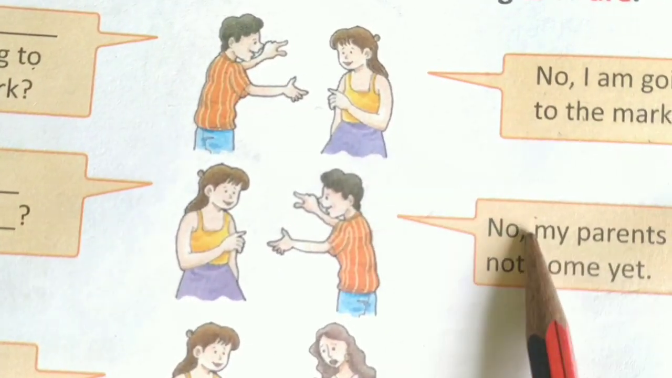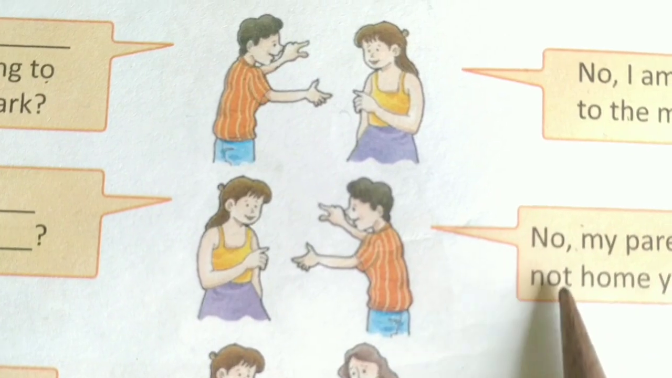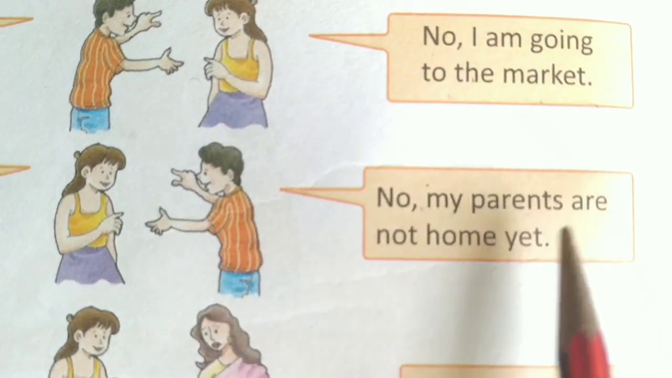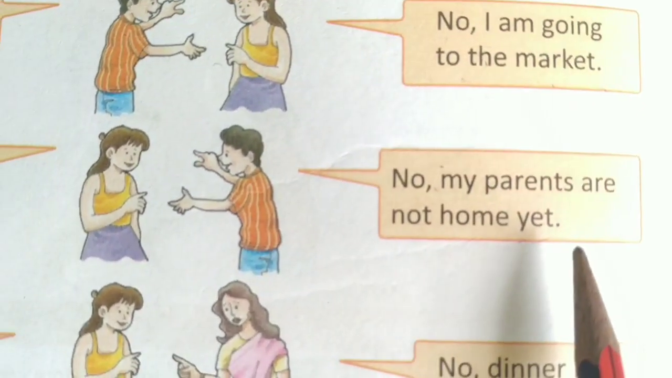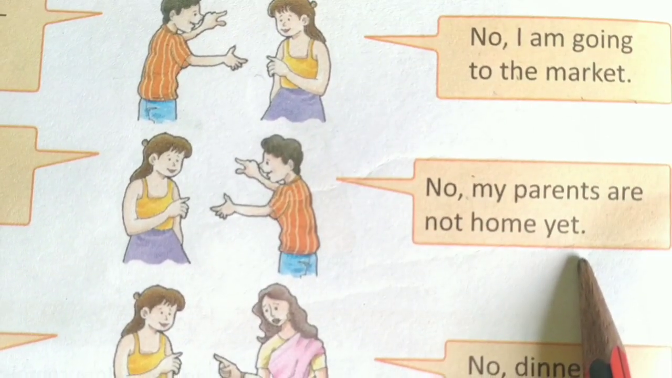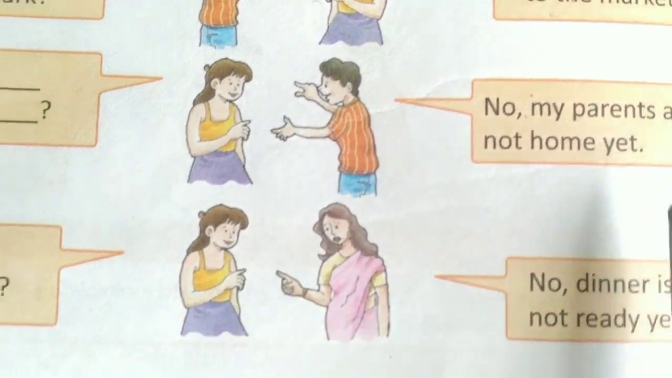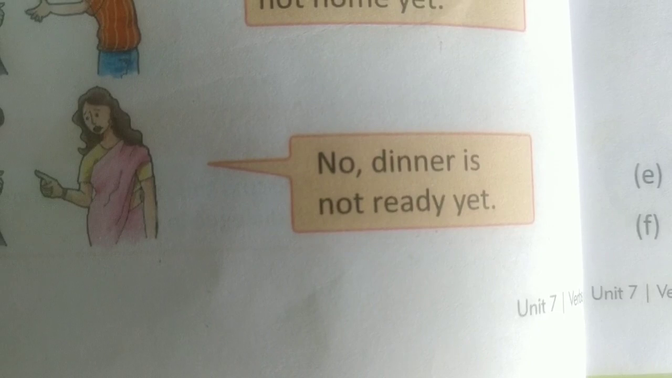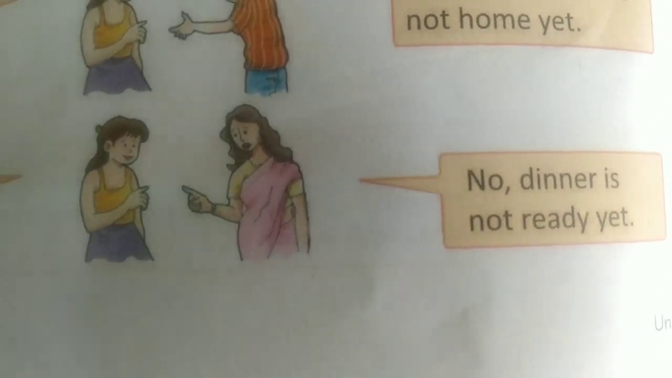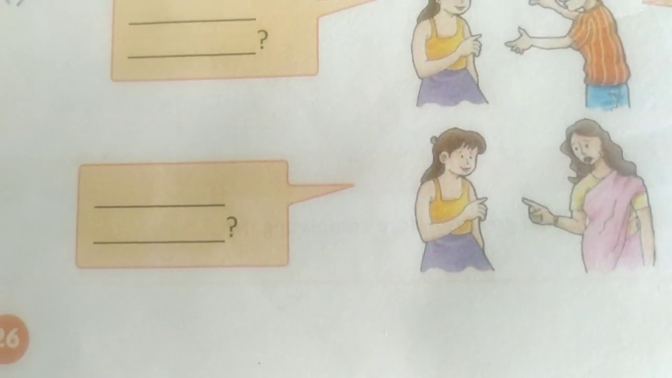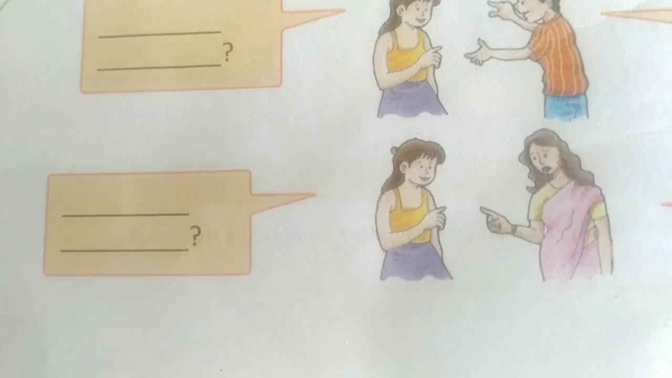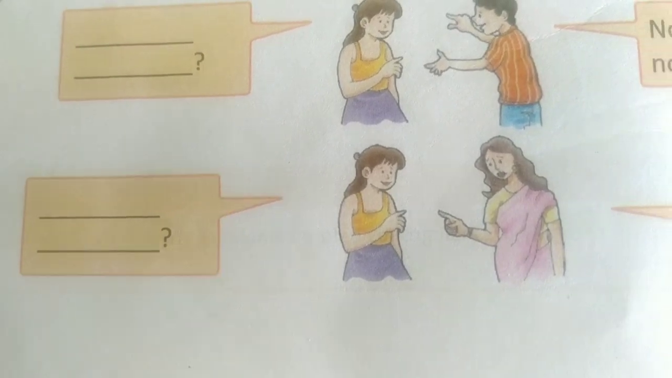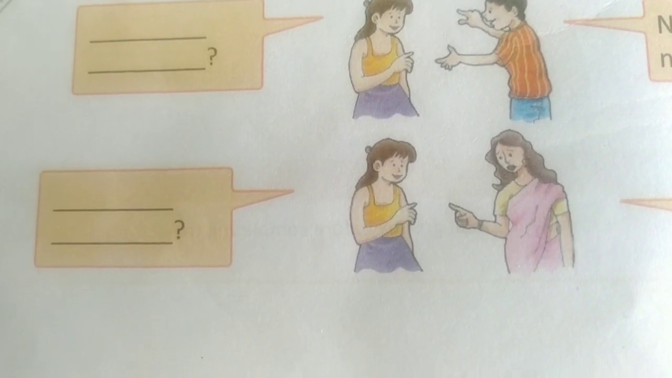Next answer is no, my parents are not home yet. So with which word you will frame the question, is or are? Now the last one. No, dinner is not ready yet. So your question begins with what? Is your dinner ready or are your dinner ready? So kindly frame the correct questions.